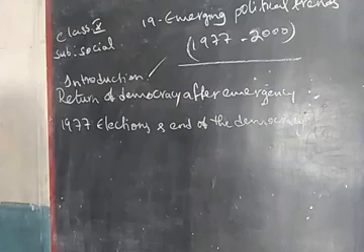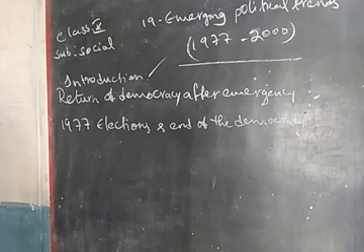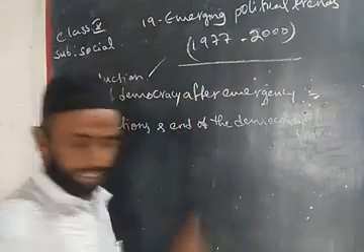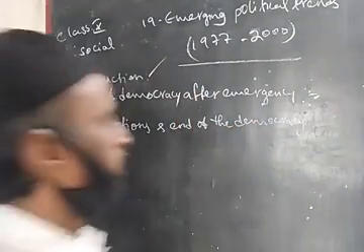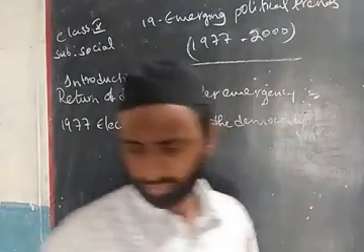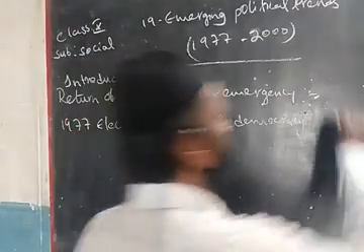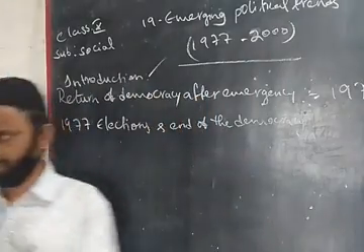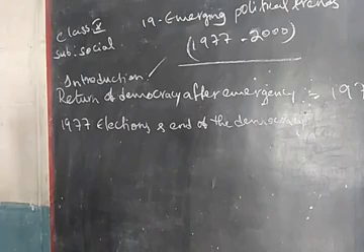Next thing. After the emergency period, again democracy came into the scene. So after the period of emergency, the period between 1975 to 1985, I am now discussing the second topic, the return of democracy after the emergency. In that, the period between 1975 to 1985 is the testing period of democracy, where democracy was tested. It was a testing time for Indian democracy.